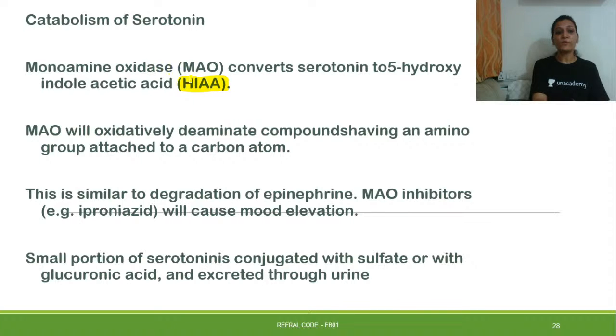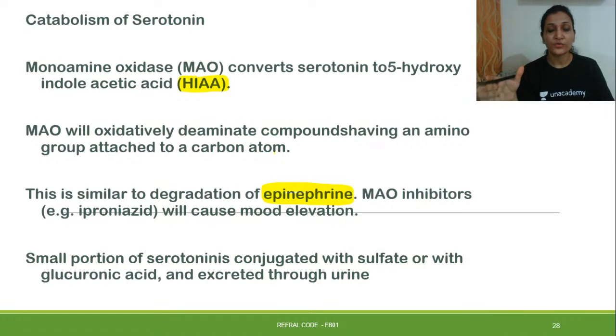So formation of 5-HIAA will occur, and MAO will oxidatively deaminate compounds having an amino group attached to the carbon atom. This is similar to the degradation of epinephrine. I told you at the start of serotonin that you can relate it to neurotransmitter metabolism, epinephrine and norepinephrine, so the degradation is quite similar to epinephrine.